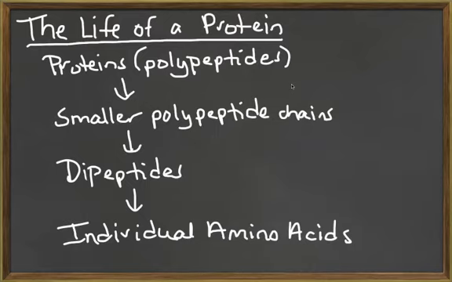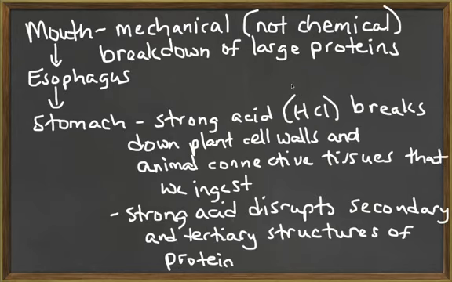Next, we're going to talk about the life of a protein. Proteins are complex, so protein digestion is complex and time-consuming. First, mechanical breakdown by the teeth occurs in the mouth. Then chemical processing begins in the stomach. There's no chemical digestion of proteins in the mouth. The strong acid in the stomach kills pathogens and breaks down plant cell walls and animal connective tissues. This acid also disrupts the tertiary and secondary protein structures, exposing the peptide bonds.